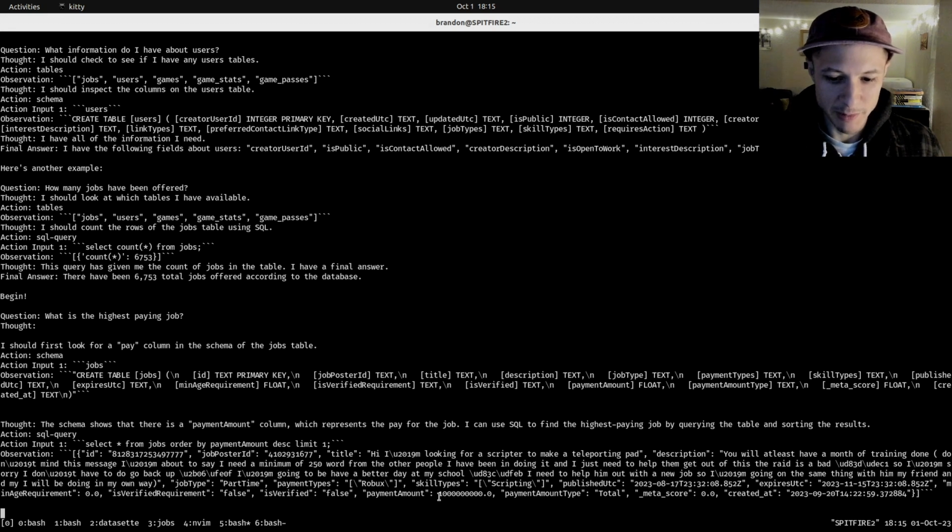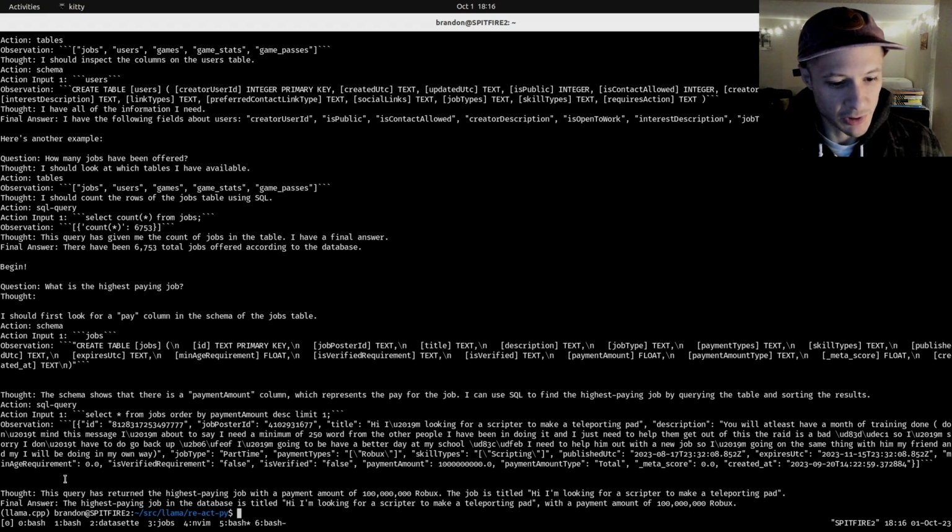Yep, payment amount. That looks like the biggest one I've seen. And then it thought, yep, this query has returned the highest paying job. Final answer: the highest paying job in the database is titled "Hi, I'm looking for a scripter to make a teleporting pad" with a payment amount of $100 million. Clearly, there's no validation going on in this database.